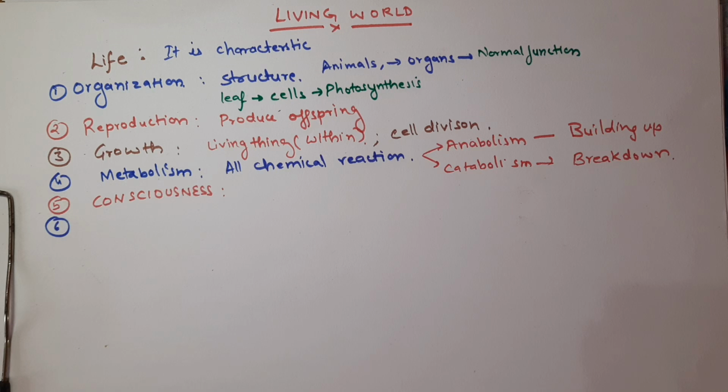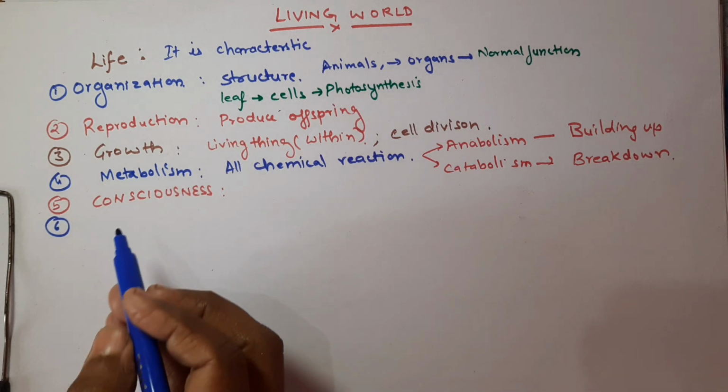So it will try to conserve its water, so that there will be no loss of water, and wilting or plant damage will not occur. And if there is an animal, like us, if we are exposed to heat, we will try to go into the shade, right? We can move, so we'll go into the shade. So this is our consciousness.